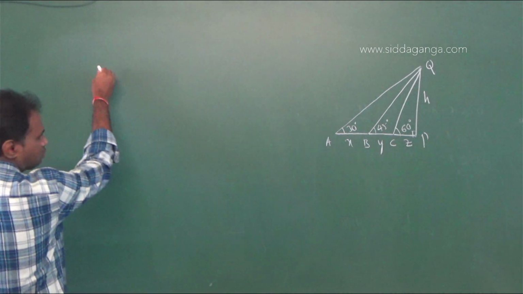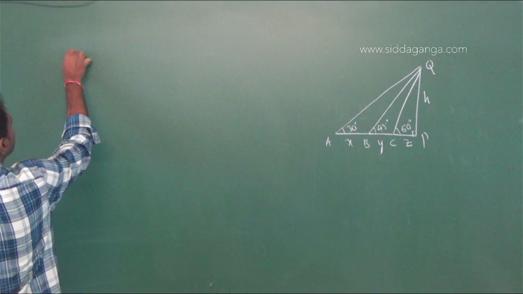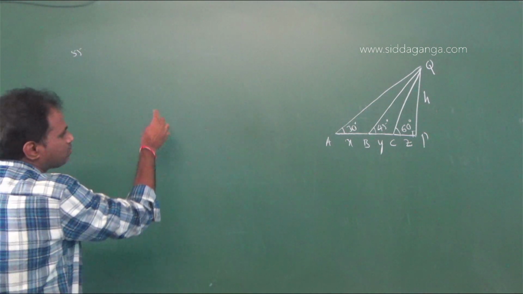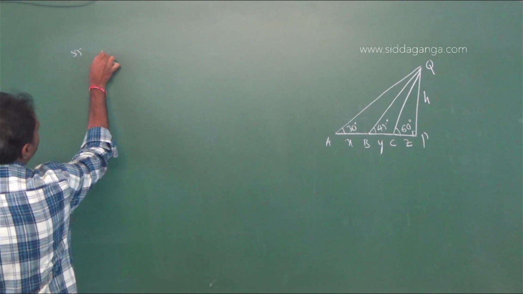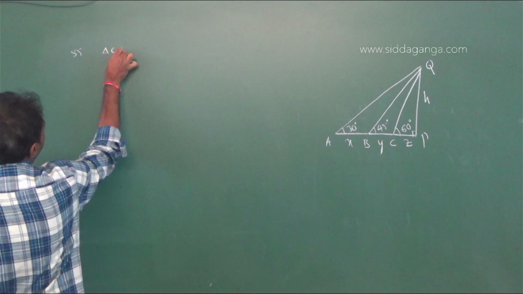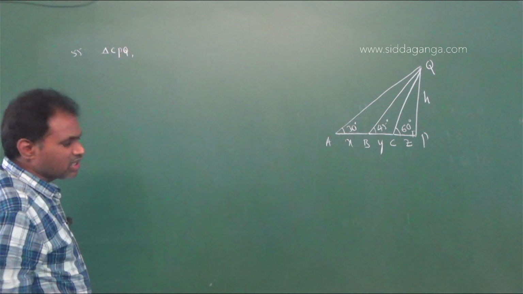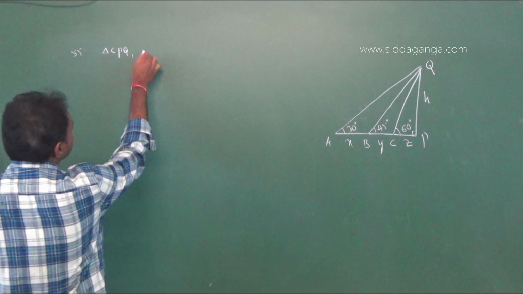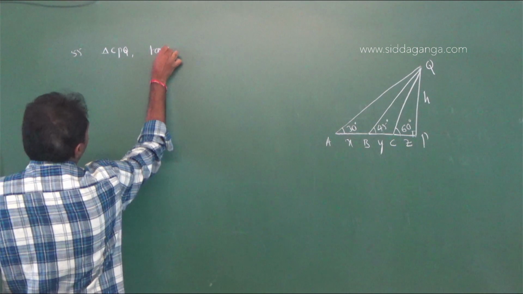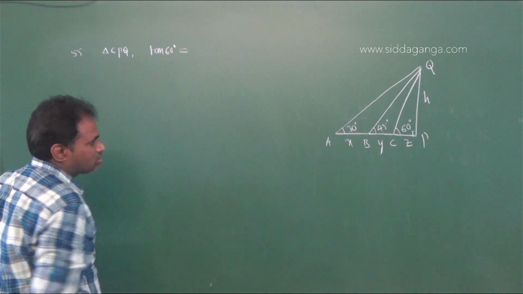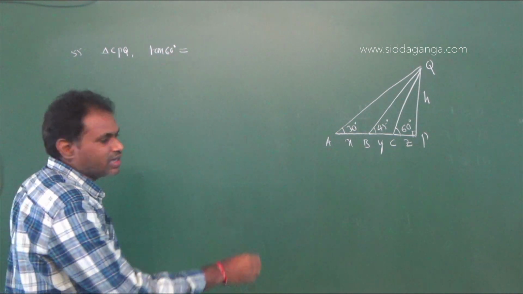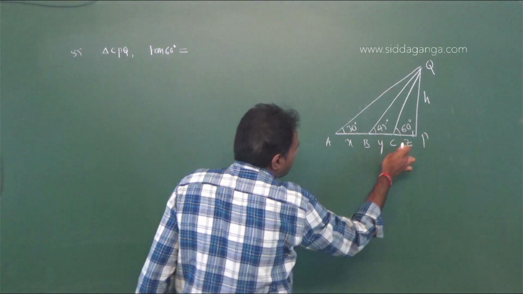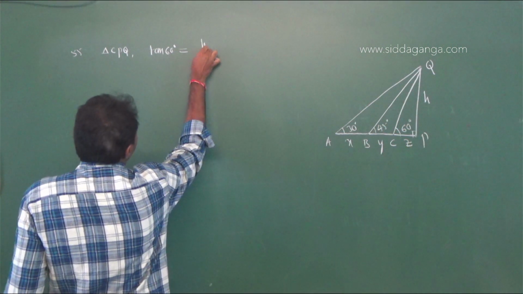From the right angle triangle CPQ, tan 60 degrees is equal to opposite side by adjacent side, that is h by z.